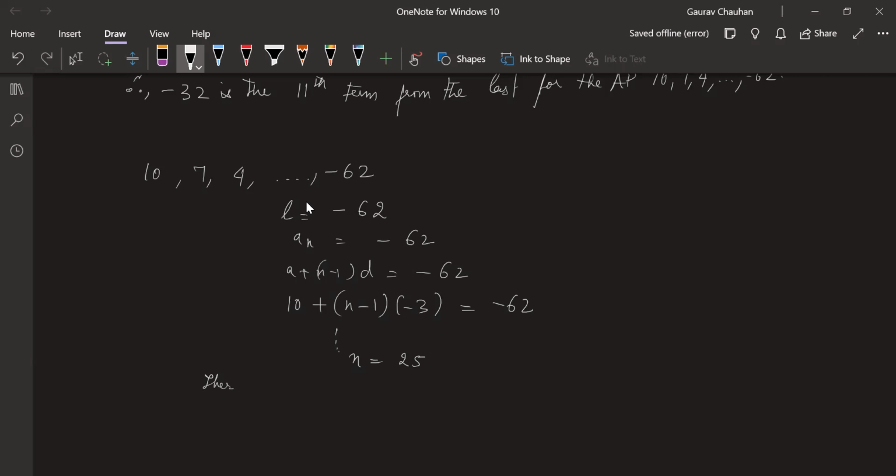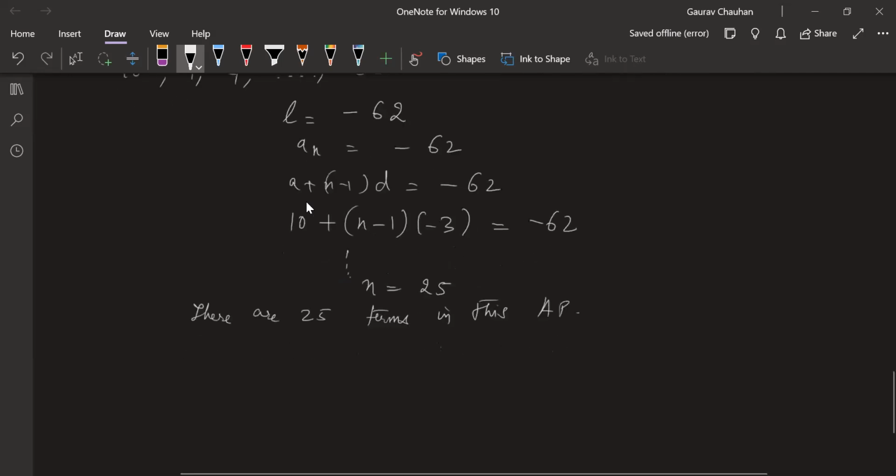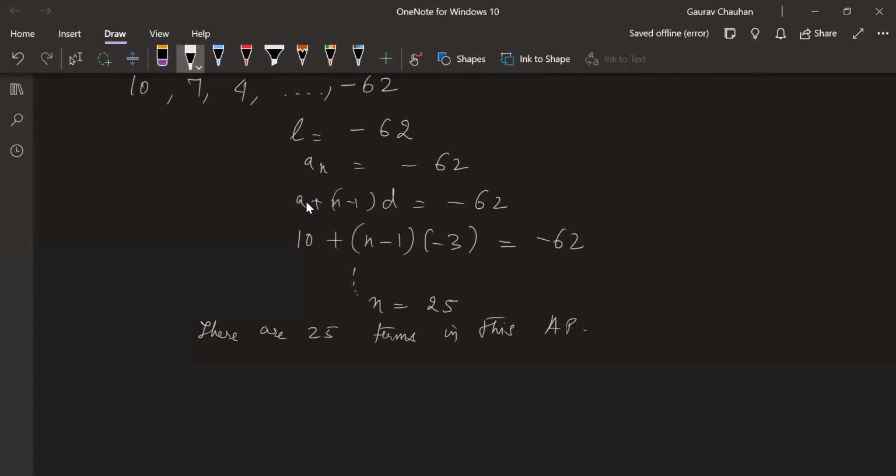Now I know there are 25 terms in this AP. Okay. Now, which term will be the 11th term from the last? If there are 25 terms in the AP, which term will be the 11th term from the last? Question is open. Correct answer gets you 5 points. There are 25 terms in this AP.